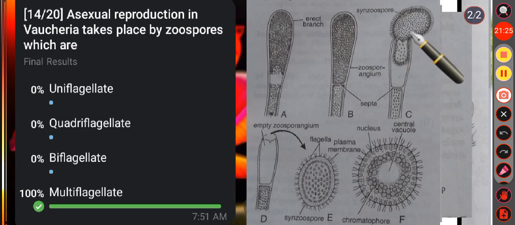So, this multinucleate and multiflagellate sporangial mass behaves as a zoospore, which is called synzoospore. Okay, so here option D is the correct answer. That is, the asexual reproduction in Vaucheria takes place by zoospores, which are multiflagellate and multinucleate also.